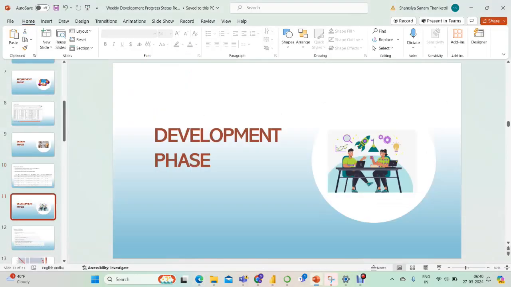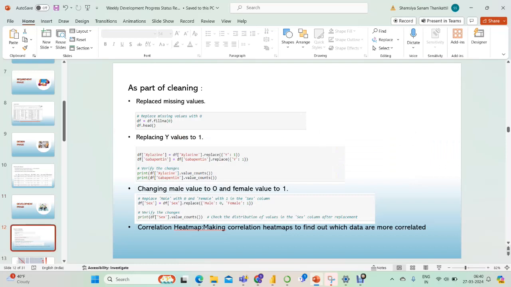And next is the development phase, and I'm handing these over to Pooja Krishnan for the further visualization. Hello, Professor. My name is Pooja Krishnan, and I am taking control of the development phase of the project. As part of cleaning, as Jayalakshmi said, we replaced so many missing values in our data set.